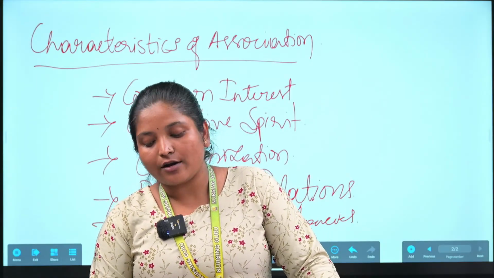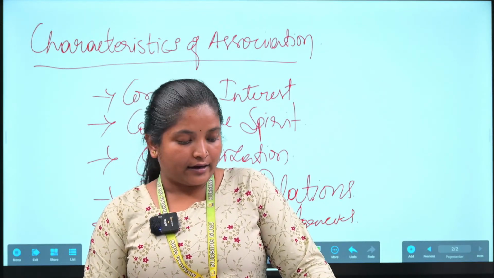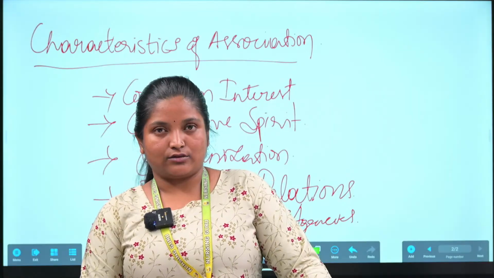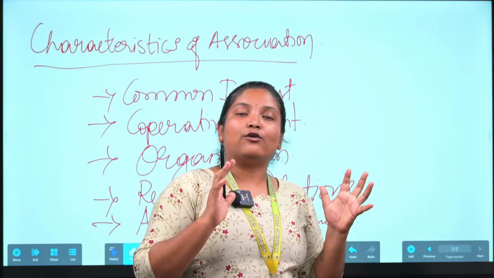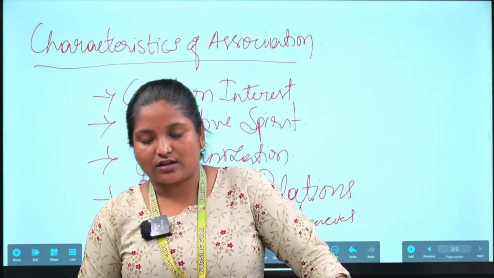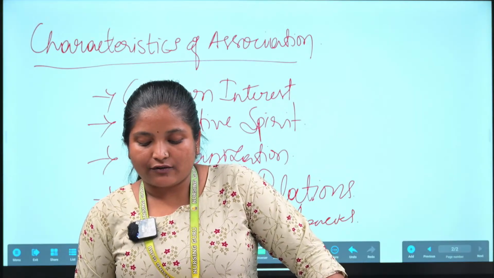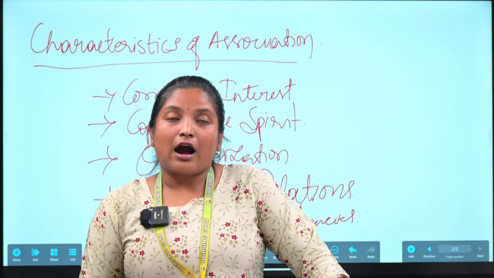Associations normally work through agents who are responsible to the association, so a responsible person will be allocated in the associations. Then durability of association. An association may be permanent or it may be temporary according to the goals.